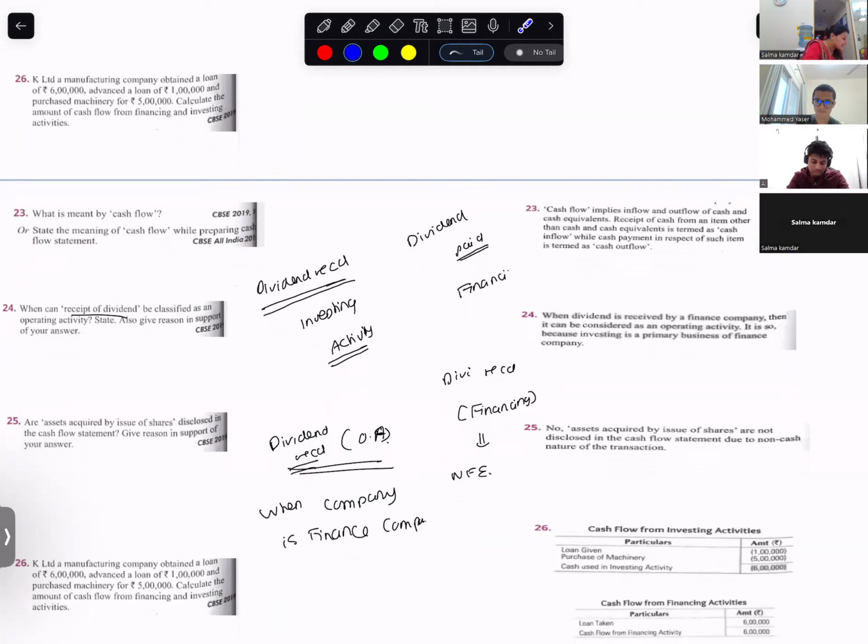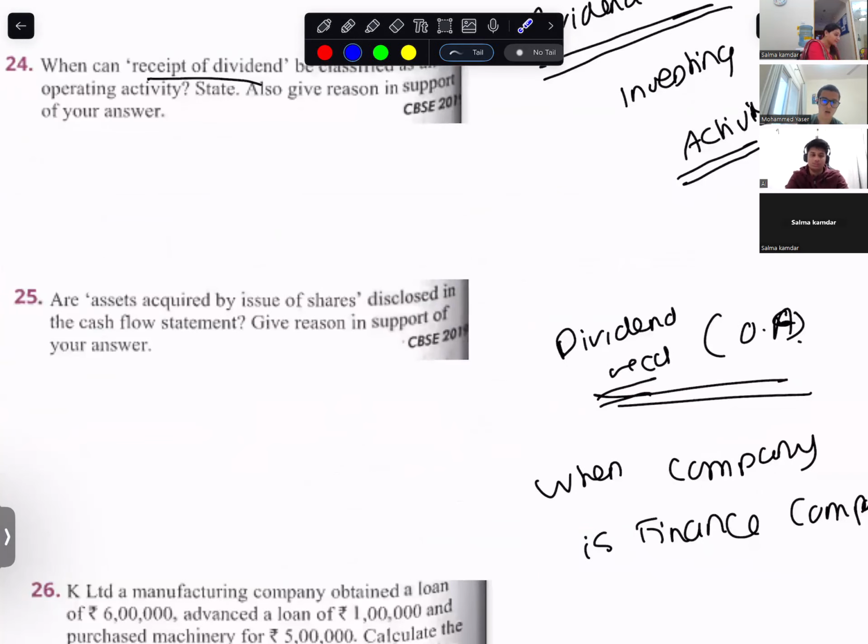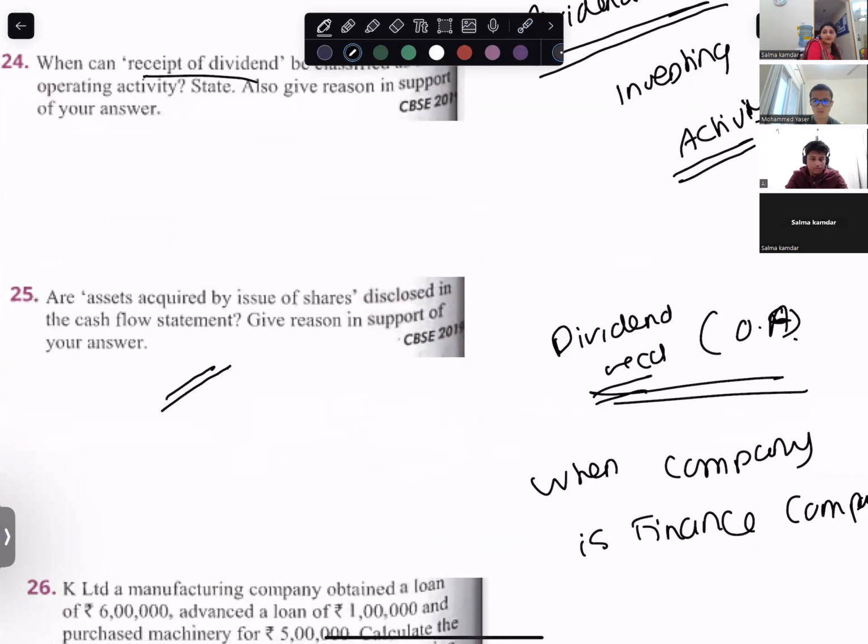Asset acquired by issue of shares. Are they disclosed in the cash flow statement? No. Why? Asset is coming in, shares going out. Or I could say share capital is increasing.